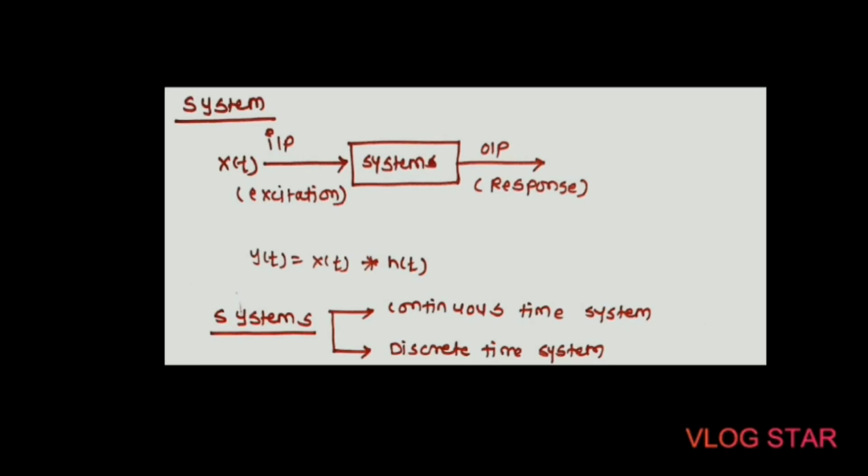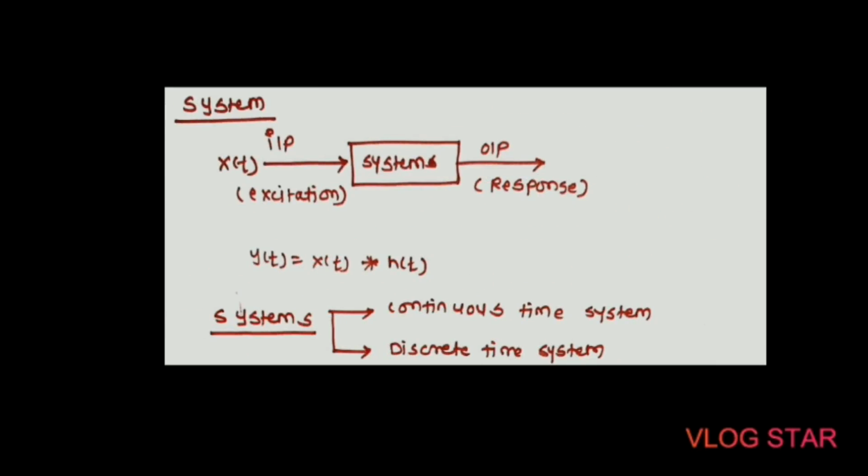Depending on the type of input signal, that is either continuous time or discrete time, the system is classified into two types. The first is the continuous time system and the second is the discrete time system. Let us see the continuous time system first.